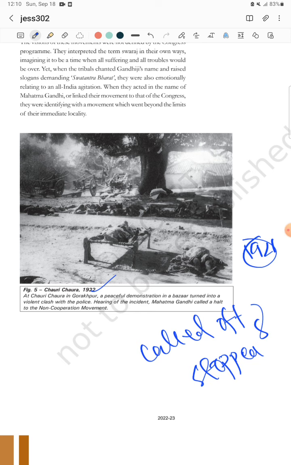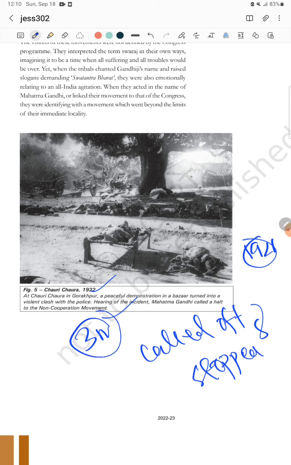A peaceful procession was going by the satyagrahis. Some police officers started open fire on them. So the peaceful satyagrahis became violent, set fire to the police station, and killed many police officers. Nearly 22 police officers died at that time. Hearing of this incident, Mahatma Gandhi found that violence was spreading in the non-cooperation movement. That's why he called off the movement. This question will be a 3-mark question, right?